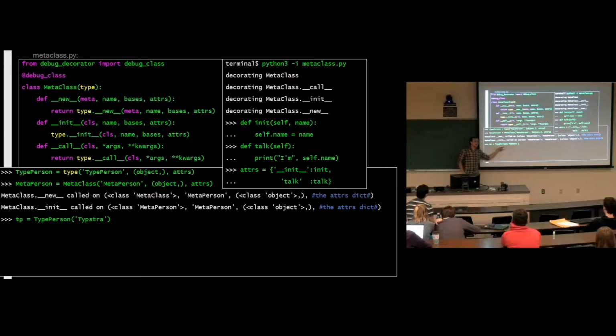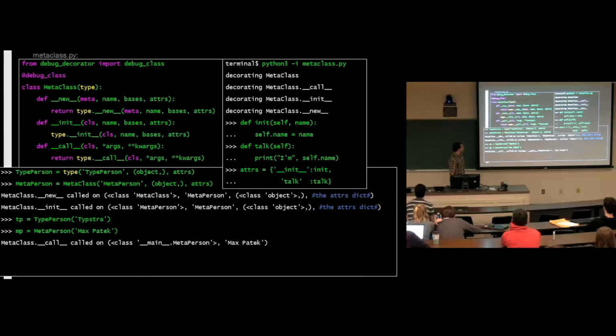Let's create an instance of TypePerson. Call it TP. Now if we create an instance of MetaPerson, MP, what's going to be printed out? Nothing or something? Yeah. Call. Right? We created an instance of the metaclass. That is MetaPerson. But the metaclass implemented call, which means this is callable. So we called it, and so of course call is called. Does that make sense? Now MP works exactly how you'd expect.